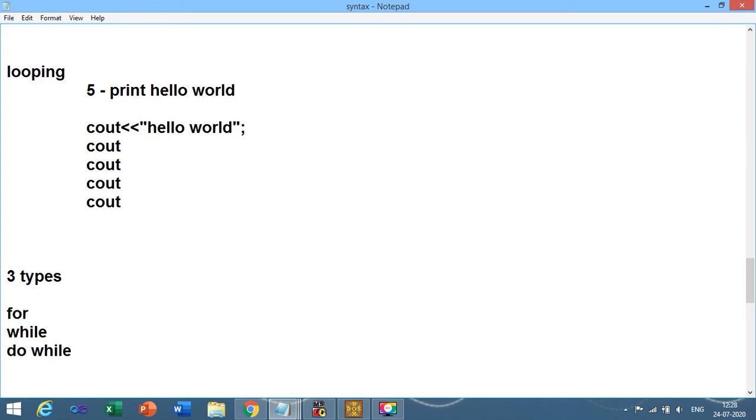Okay, fine. Consider the situation where instead of 5 times I want to print 100 times. In such a situation, the statement is the same every time, that means I want to print hello world a repetitive number of times. Is it clear to everyone? This is the requirement of looping control structure.